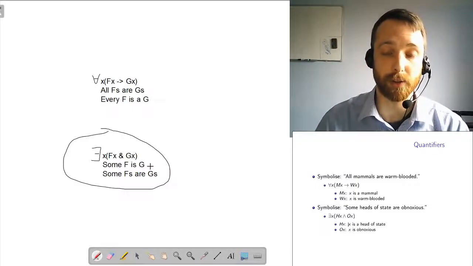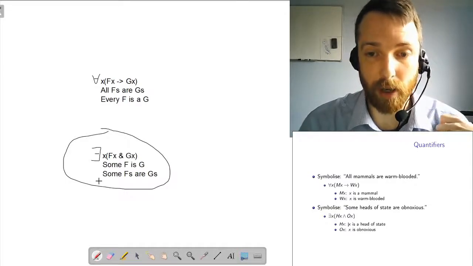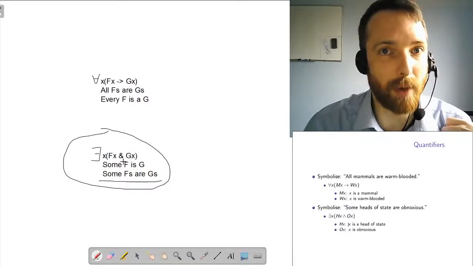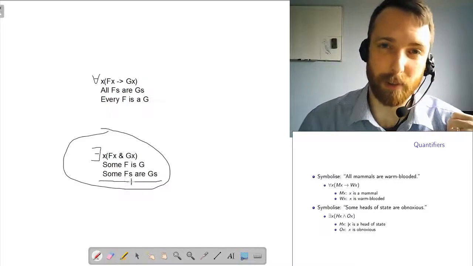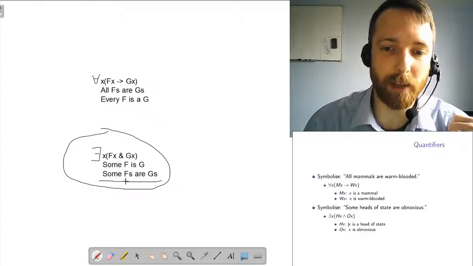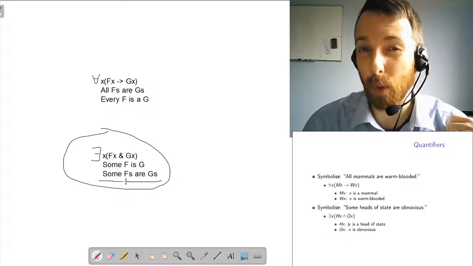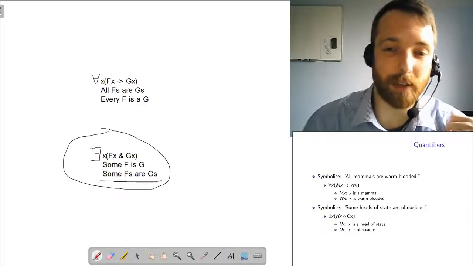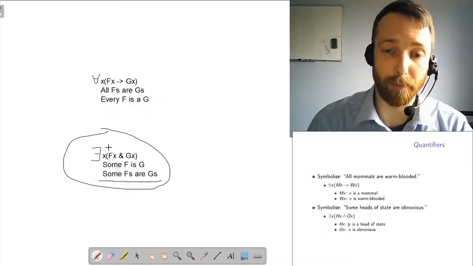It's worth noting, in our language in FOL, generally speaking, the difference between the singular some F and the plural some Fs doesn't amount to much. Usually, if you get something like some heads of state are obnoxious, I think that's going to be true even if there's only one out there. So this existential quantifier says there's at least one thing like this.